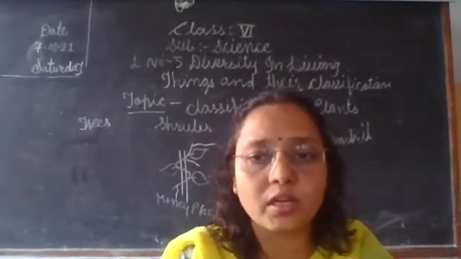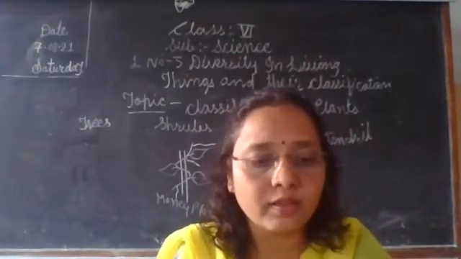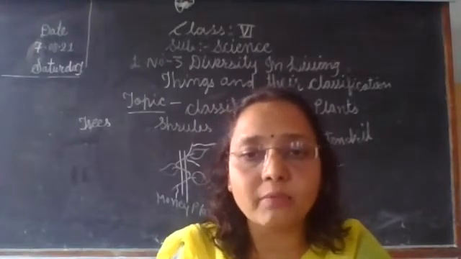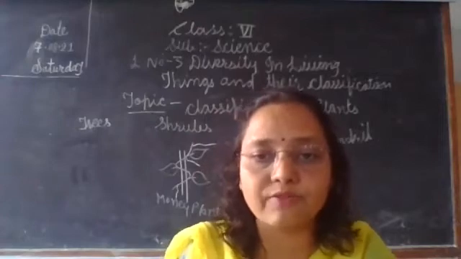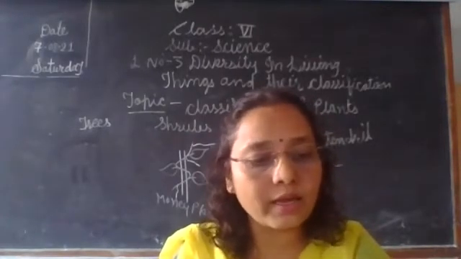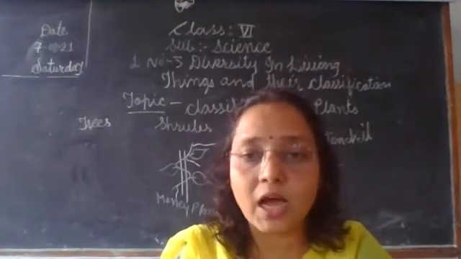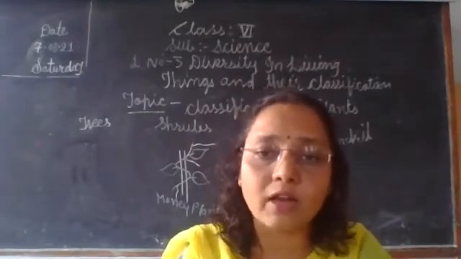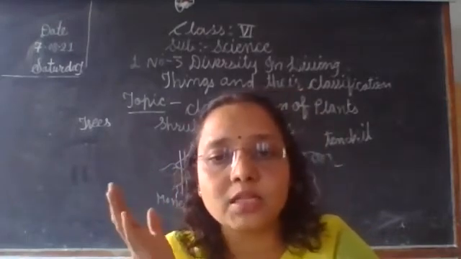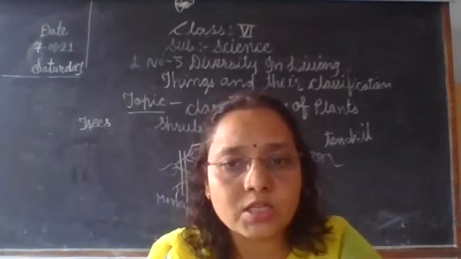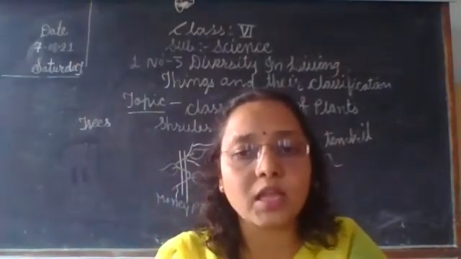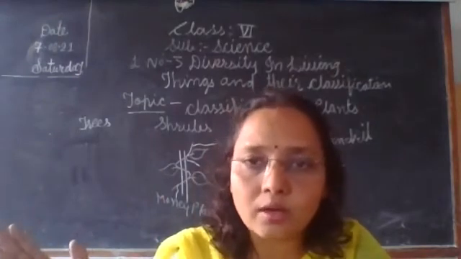It is very showy, colorful, scented. So some plants bear flowers, which are called flowering plants, while the plants that never bear flowers are non-flowering plants. Means plants are also classified on the basis of फ्लावरिंग प्लांट, जिसको फ्लावर्स आते हैं वो फ्लावरिंग प्लांट्स, और जो प्लांट्स को फ्लावर्स नहीं आते they are non-flowering